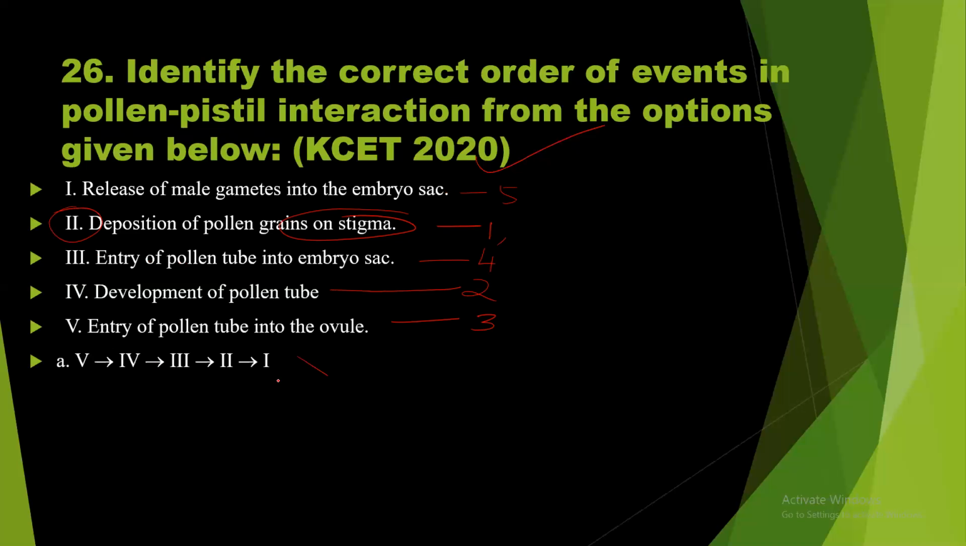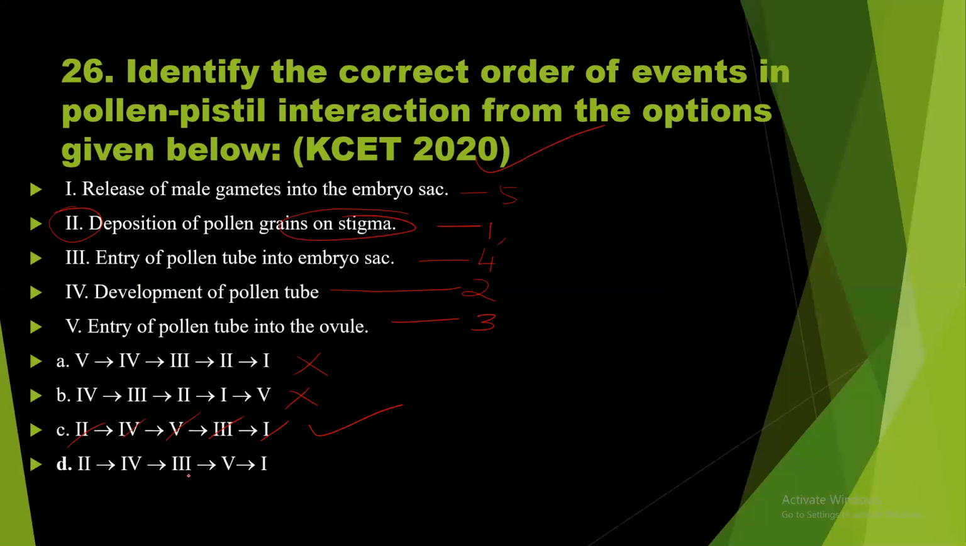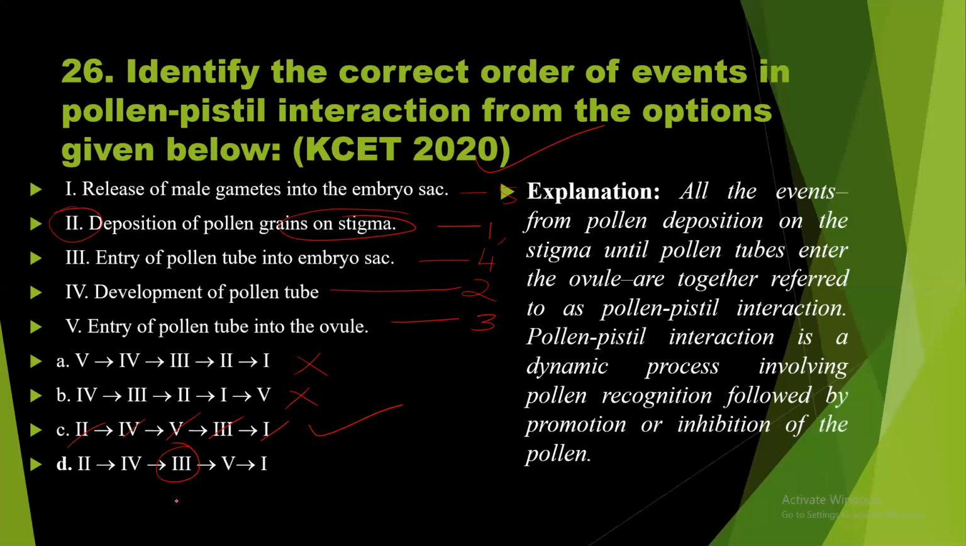So this option is wrong. This is also wrong. Yes, it may be the right answer. 2 is followed by, in the second position, 4. Yes. And in the third position 5. Yes. And in the fourth position third one. Yes. In the fifth position first one. So this should be the right answer. So this one is wrong because here instead of 5, 3 is given. So definitely option D is the right answer.